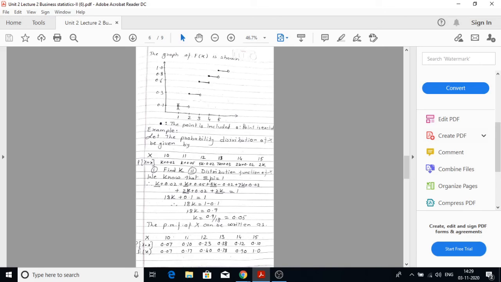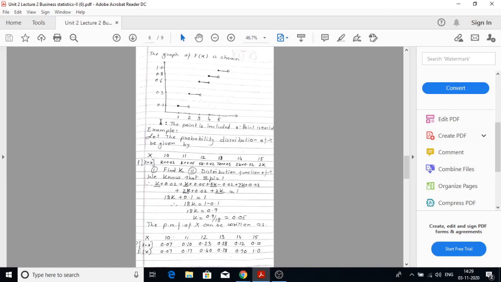So 1 to 2, the cumulative probability is 0.1. 2 to 3 it becomes 0.3. 3 to 4 it becomes 0.6. 4 to 5 it becomes 0.8, and at 5 the cumulative probability takes value 1.